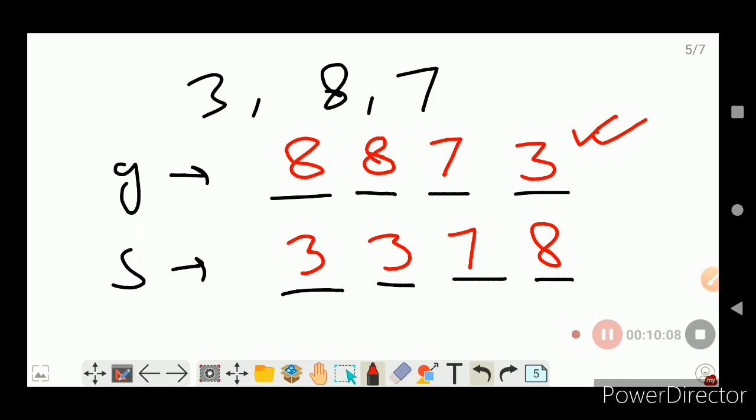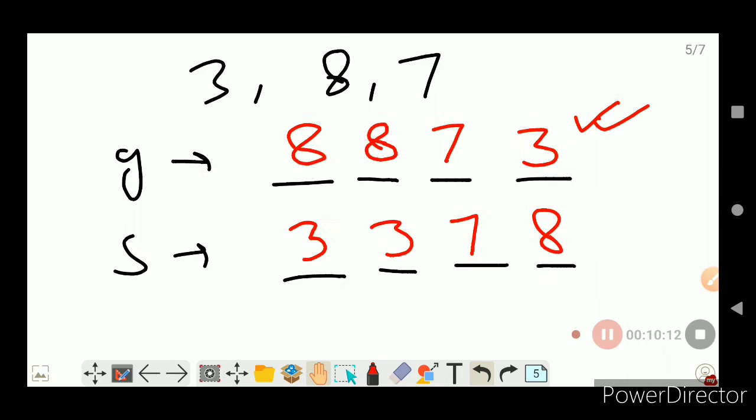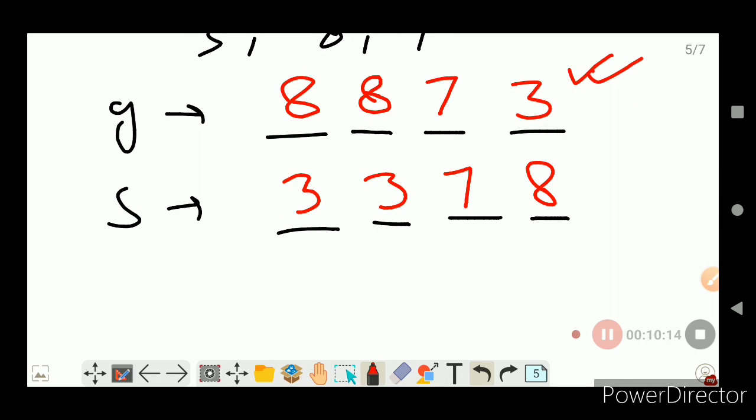If you ask me why, sir, why did you repeat the smallest digit, then I will say, since the smallest digit makes the smallest number, that's why the smallest digit has been repeated, such that we can get the smallest number possible with the given condition. I hope you understand, and let us see one more example.